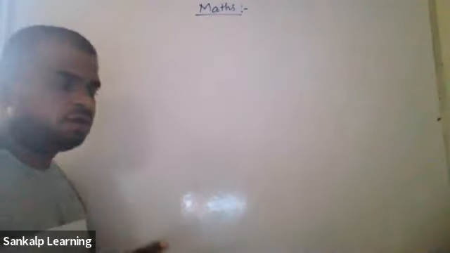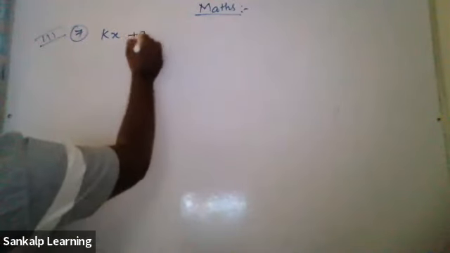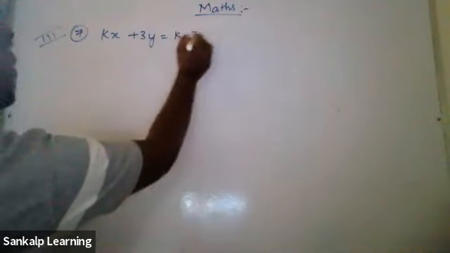So kx plus 3y. What will be the question number? It should be 8, I guess. 7, sir. Okay, this is the 7th one. kx plus 3y equals k minus 3.